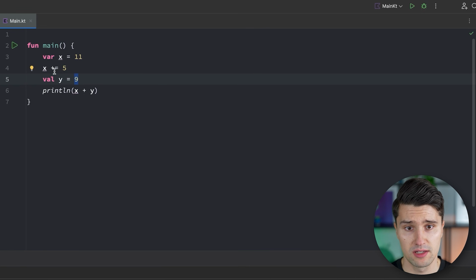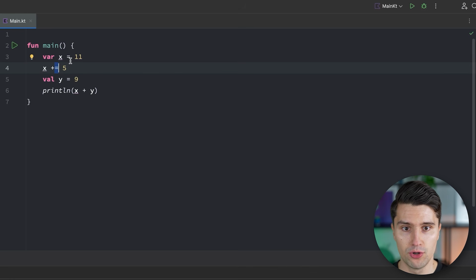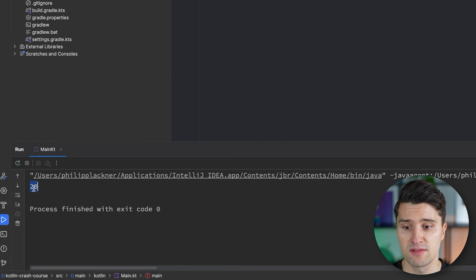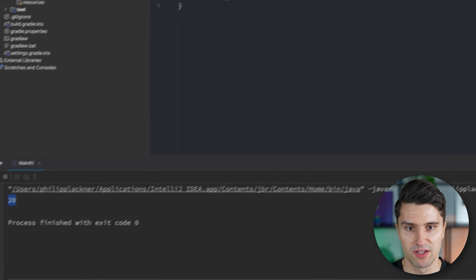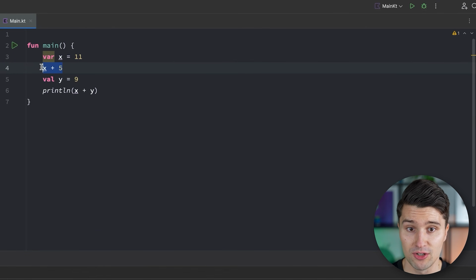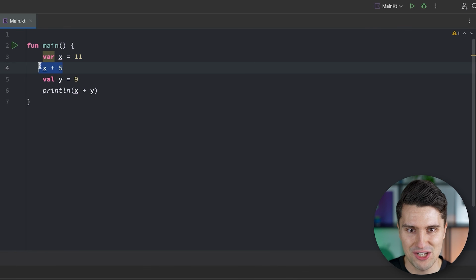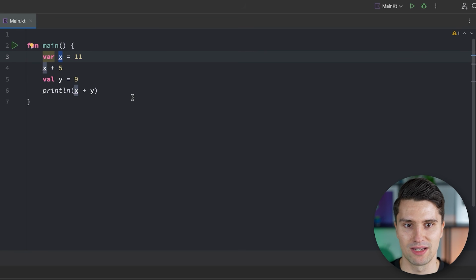And if you do it like this, the equals is actually important, because if you don't have this, then it will technically also work. This won't cause an issue or so, but if we now run this, this just gives us 20. Because if we just write x plus 5, well, then it will increase the value of x by 5, but it won't do anything with the result. It won't reassign that to x. So the calculation will be made, but the result won't be saved in the x variable again. So this would print 20 instead of 25.